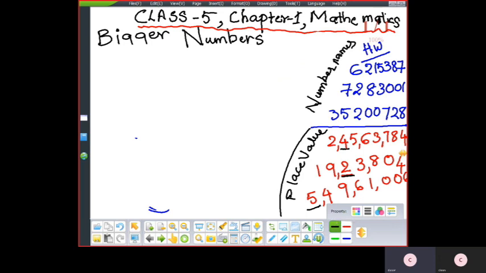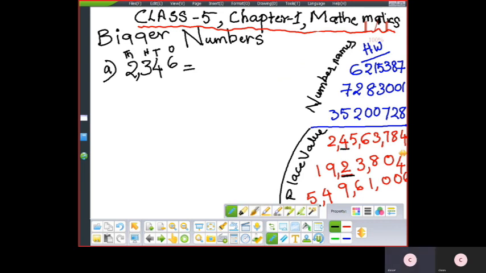Now, expanded form. You know, expanded form. We have 3 different methods of the expanded form. So let me just go through it. Let me take a number. It is a 4-digit number. 1, 10, 100, 1000. I kept the comma after 3 places. So now, how you will write it? What is the first form?